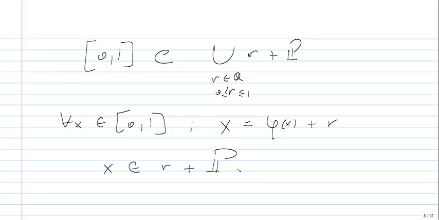So this tells us what? That the measure of [0, 1], which is equal to 1, is less than or equal to, I mean, it is equal to 0, which is our desired contradiction. Therefore, P is not a measurable set.